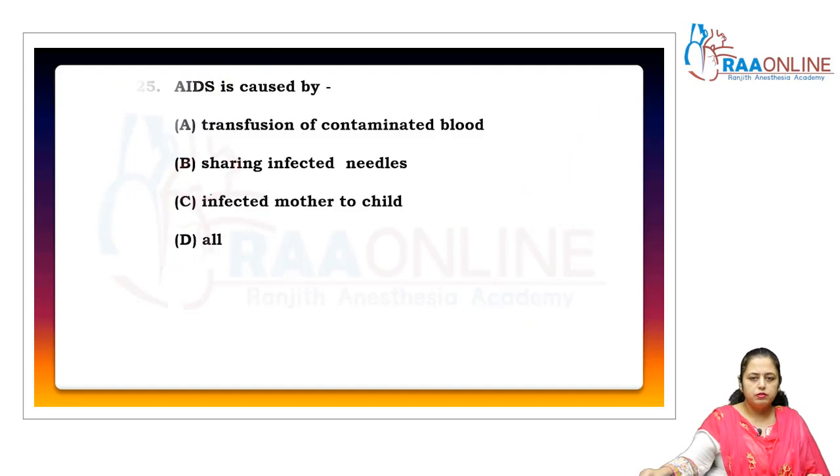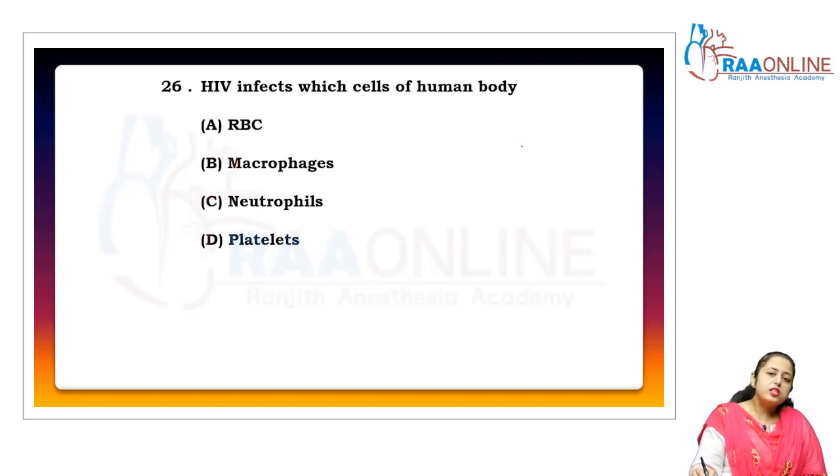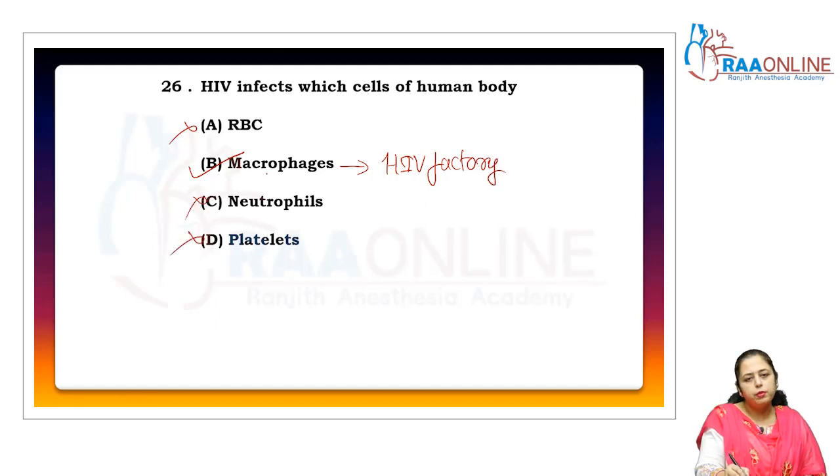Now come to the next question. AIDS is caused by transfusion of contaminated blood, sharing infected needles, infected mother to the child. So it is caused by all the reasons, so the answer is D. Clear? HIV infects which cell of the human body? It infects mainly our soldier cells, not RBC, but macrophagic cells. In fact, that's why macrophages are also known as the HIV factory. Not neutrophils, not platelets.